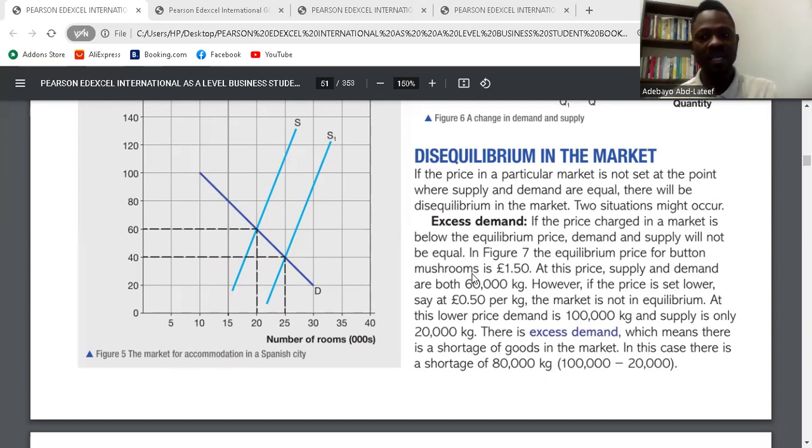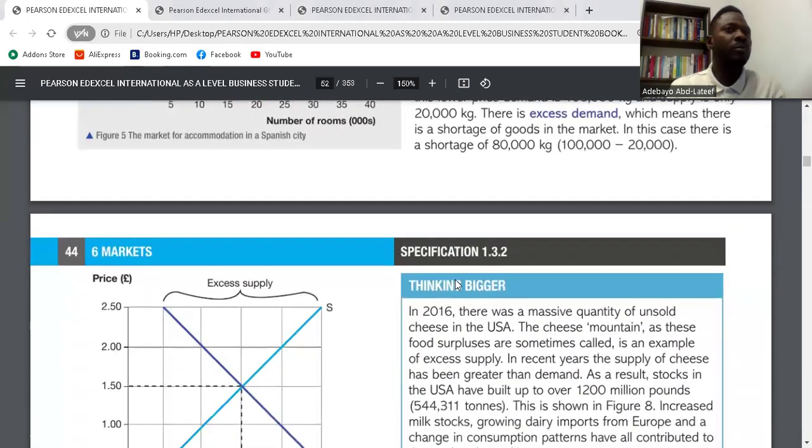The first one is excess demand. That means the price is set below the equilibrium price. Based on the law of demand, the higher the price, the lower the quantity demanded, and the lower the price, the higher the quantity demanded. So if the price is set below the equilibrium price, it gives consumers the incentive to buy more. That would bring about demand more than supply, excess demand. I think it's clear.